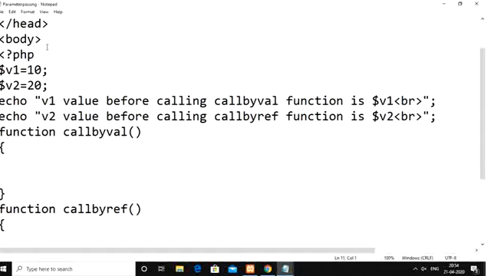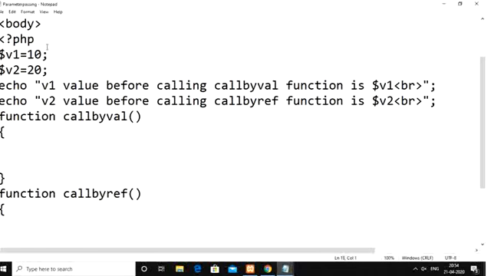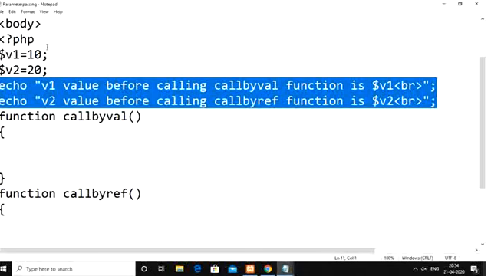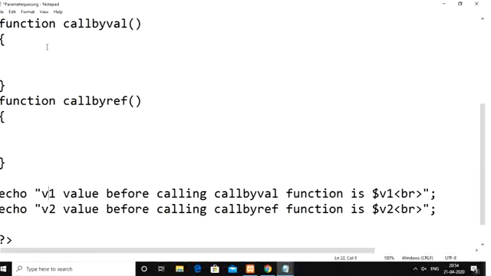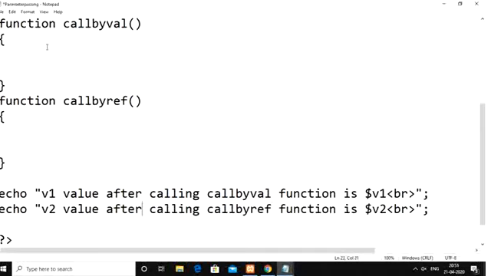Then we need to call call by val and call by reference. After calling these two functions, also display the same v1 and v2 values: v1 value after calling call by val function, v2 value after calling call by reference function.